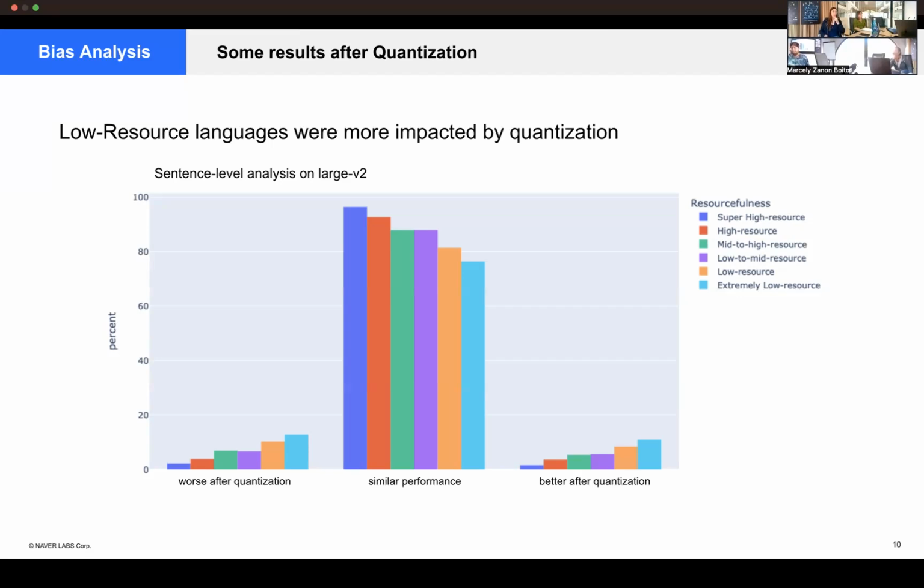Yeah, it's utterances, and the amount of utterances in each is kind of similar, because although we have fewer sentences of extremely low resource, we have more languages in this category, so the amount that each one has is kind of similar. And here is the amount of sentences that are impacted, or got worse, got similar, got better.